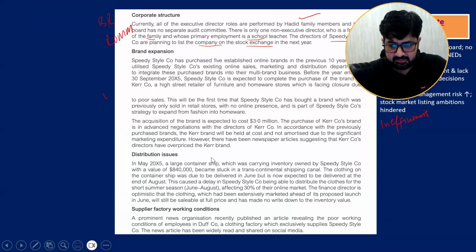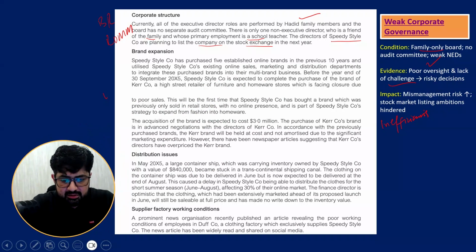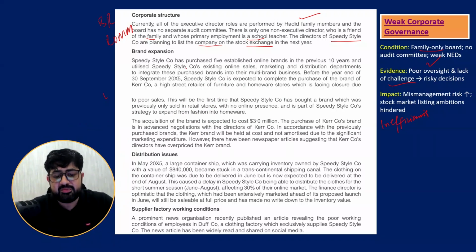Now, the next point is: Speedy Style Company has purchased 5 established brands in the previous 10 years and utilized its existing online sales, marketing and distribution department to integrate these purchased brands into their multi-brand business.